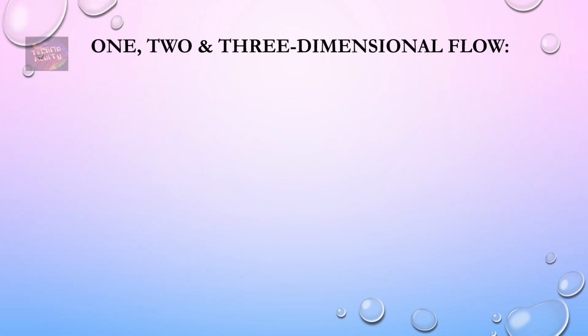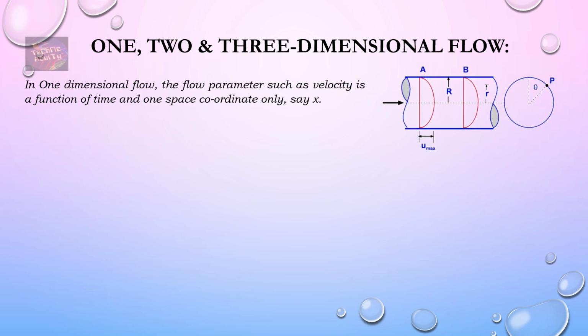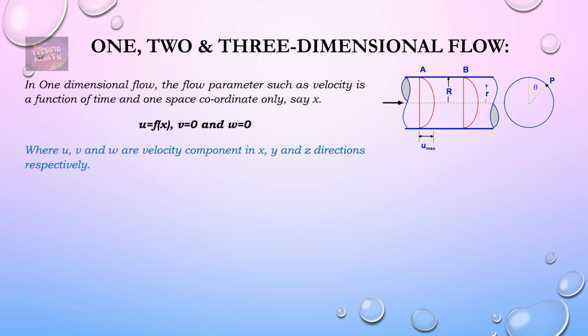The next type of flow is 1, 2 and 3 dimensional flows. These are very simple in understanding: if the flow is only in one direction, it's one dimensional flow. That is, the flow parameter such as velocity is a function of time and one space coordinate only, say x, that is u equals f(x), and v is 0 and w is 0, where u, v and w are velocity components in x, y and z directions respectively.